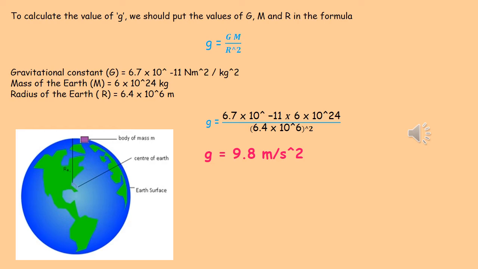Mass of Earth capital M is equal to 6 into 10 to the power 24 kg. Radius of Earth capital R is equal to 6.4 into 10 to the power 6 meter. We substitute these values in the expression for small g, and if you calculate it, we get small g is equal to 9.8 meter per second square.